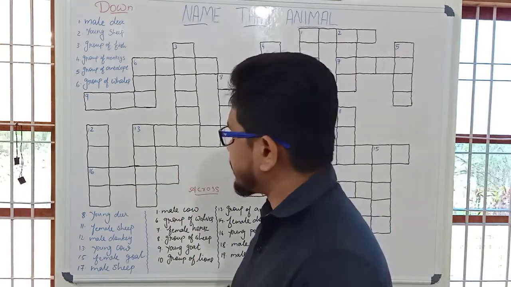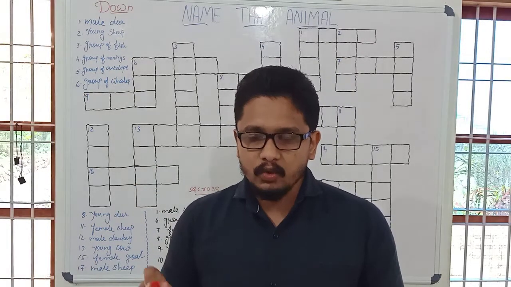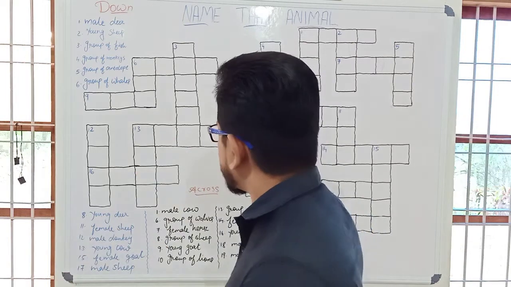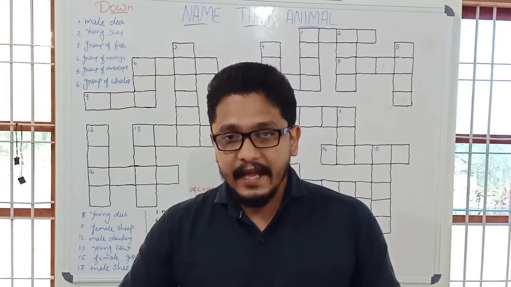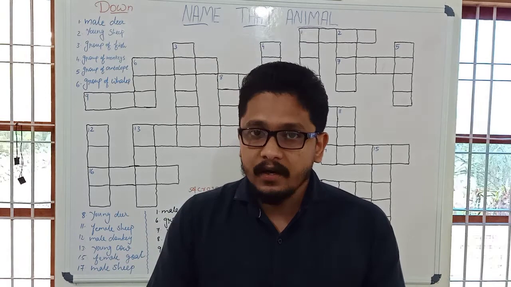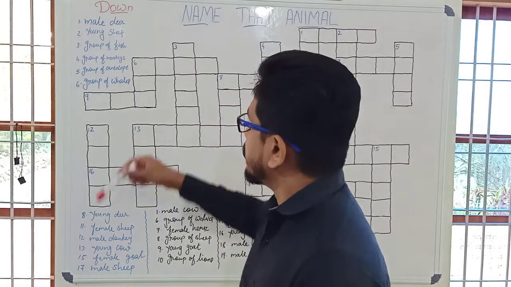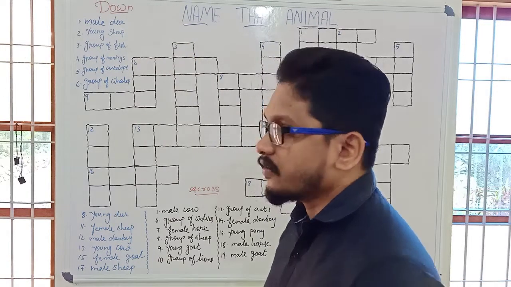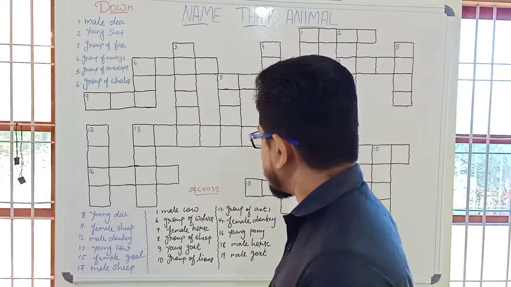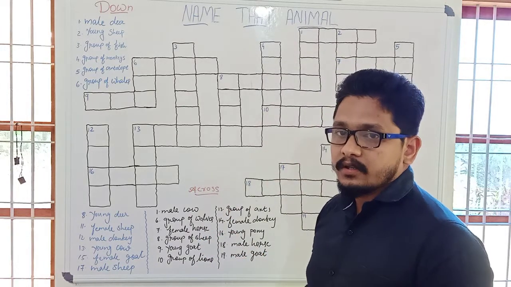So let's start. I don't want to explain the rules of this crossword puzzle because you have already done it before, so let's go directly to the puzzle. Some of the words or phrases are written here going down as well as across.